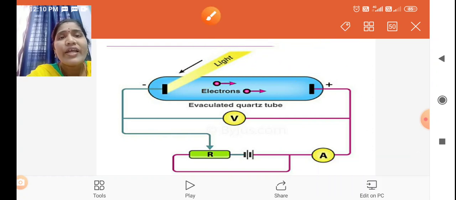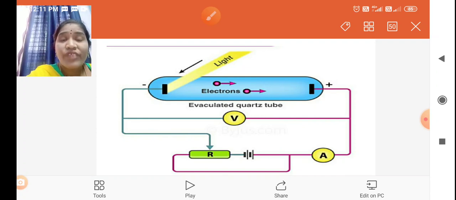If the frequency of the light changes, whether you are using yellow color, blue color or red color, there is no change in photocurrent. For all frequencies, the photoelectric current does not change. This is the dependence of frequency.